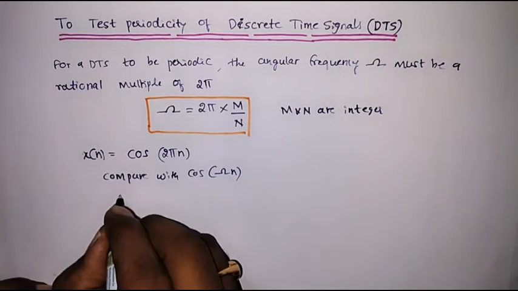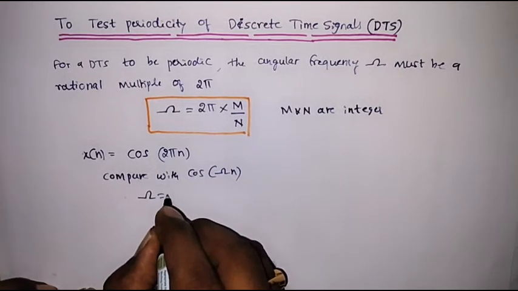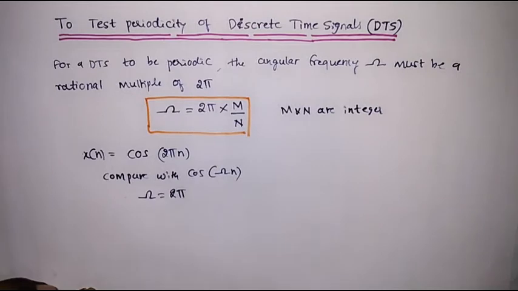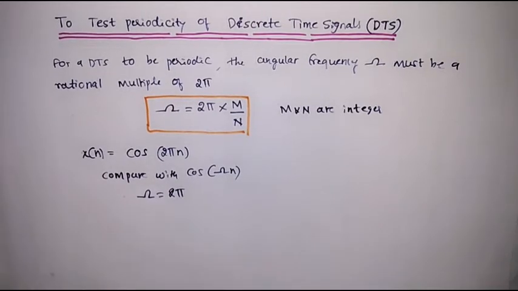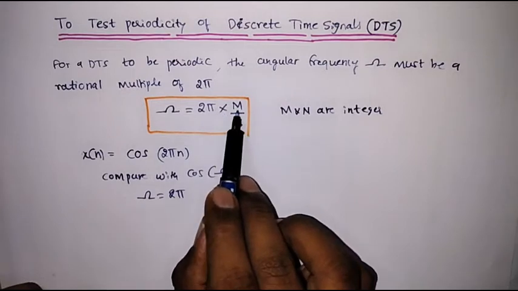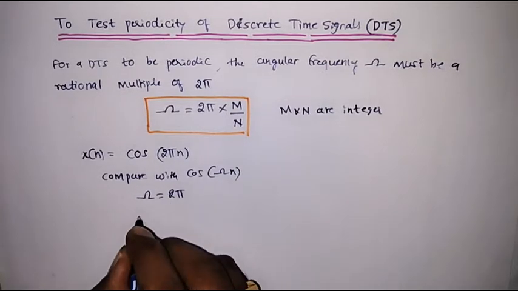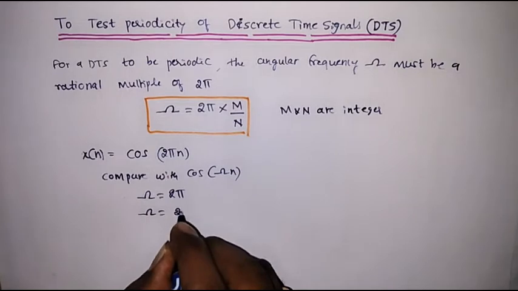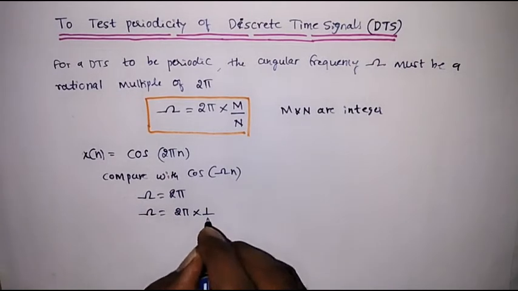So omega is equal to 2 pi. But the condition for periodicity is omega equal to 2 pi multiplied by m by n. So I can represent this omega as 2 pi into 1 by 1.